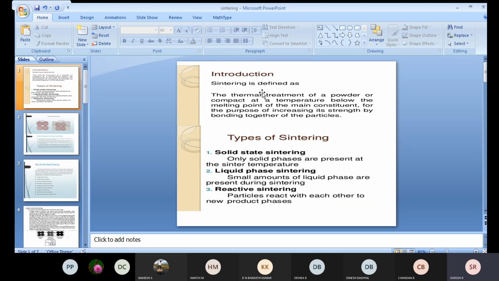In the next class, we will continue with another two to three important topics in sintering and complete them by tomorrow's class. So this is a basic, brief introduction to sintering, its types, and what exactly happens because of the sintering process.